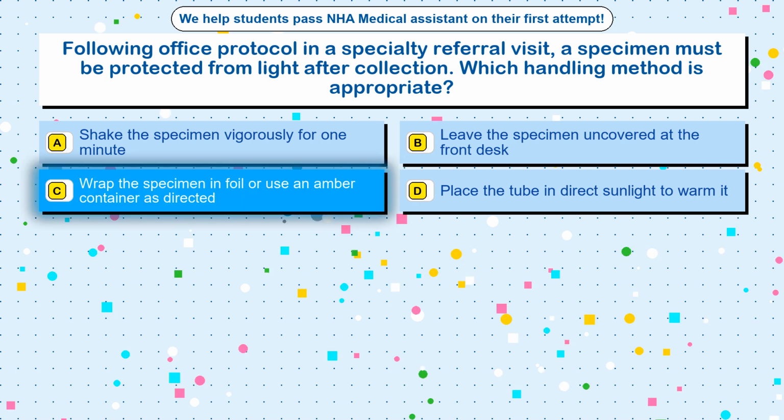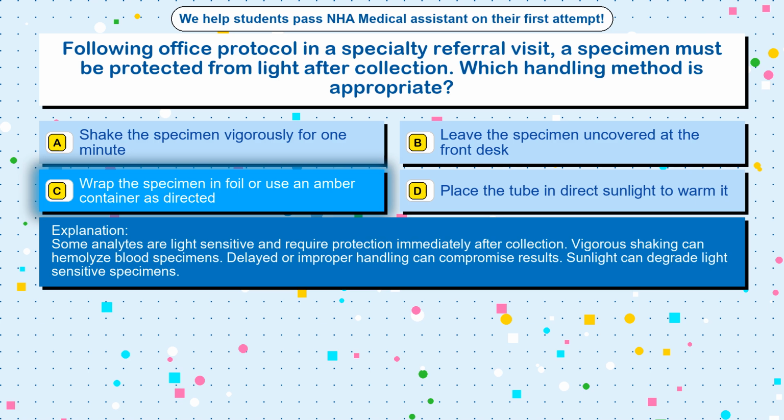The correct answer is option C. Wrap the specimen in foil or use an amber container as directed. Some analytes are light-sensitive and require protection immediately after collection. Vigorous shaking can hemolyze blood specimens. Delayed or improper handling can compromise results. Sunlight can degrade light-sensitive specimens.